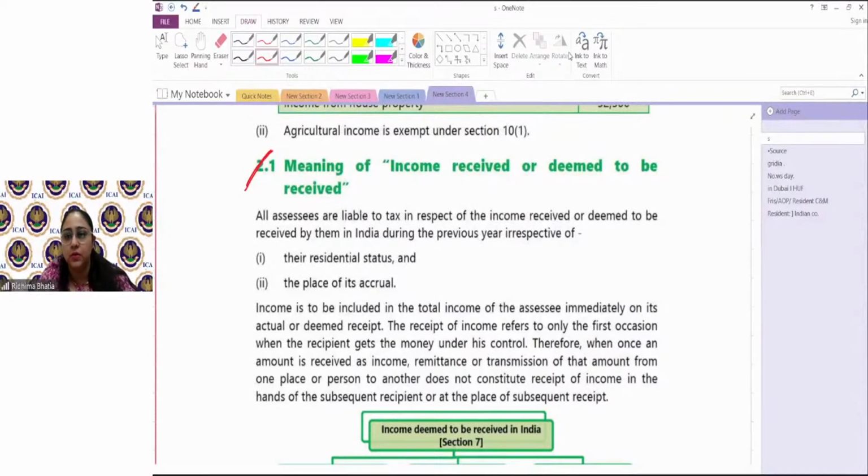One second. Srinath's point, right? Yes, Kavita, deemed residents are always your RNOR.